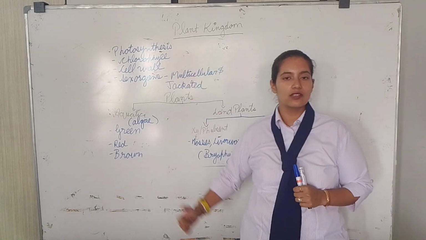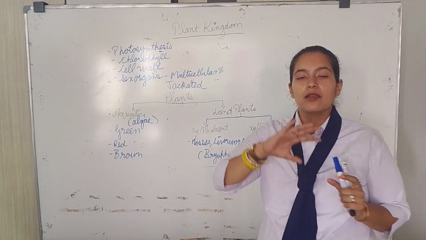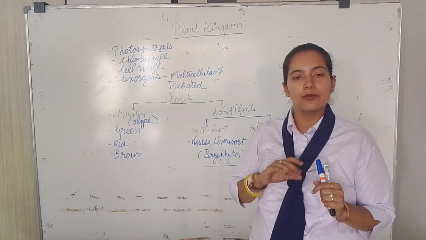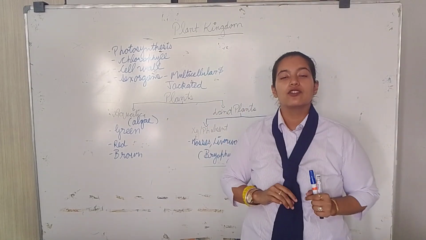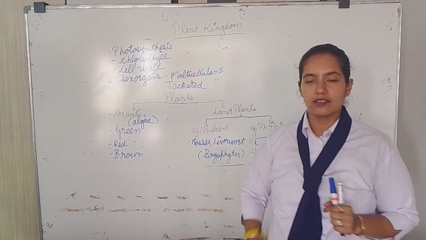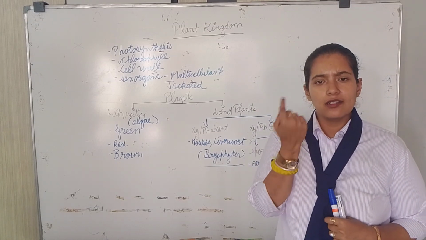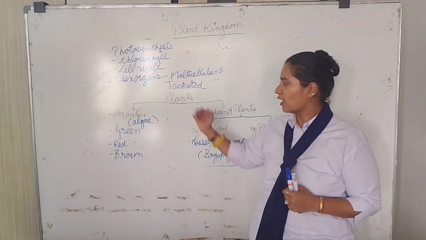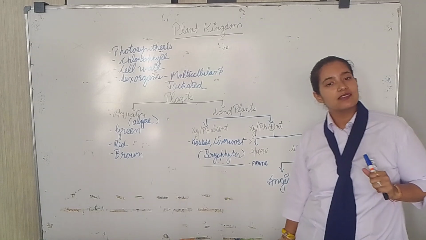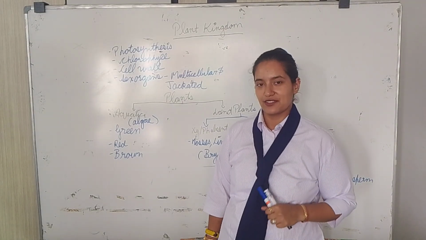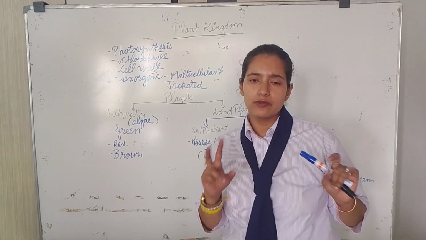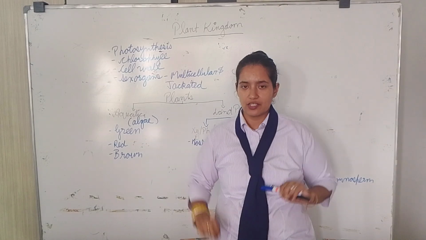What is multicellular? Multicellular means many cells, and unicellular means single cell. यानी we can take the example of the unicellular amoeba. After that, now we will be studying about the plant classification. We will be studying two classifications.